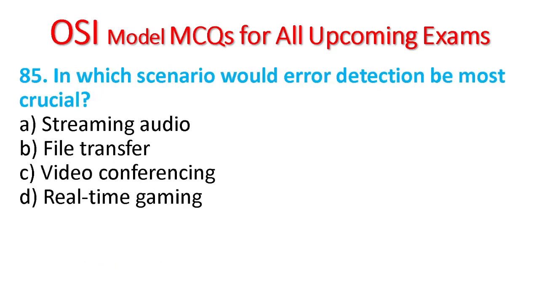85. In which scenario would error detection be most crucial? Streaming audio, file transfer, video conferencing, real-time gaming. Error detection is most crucial in file transfer.